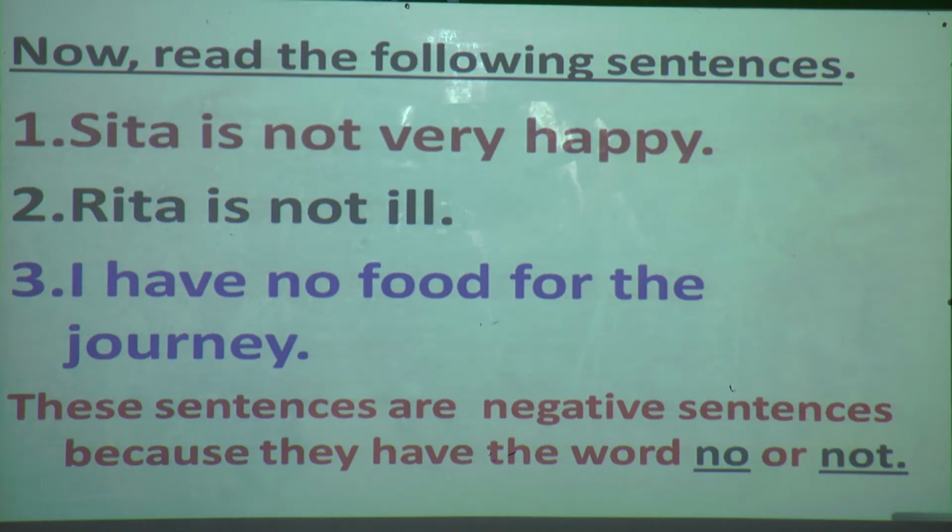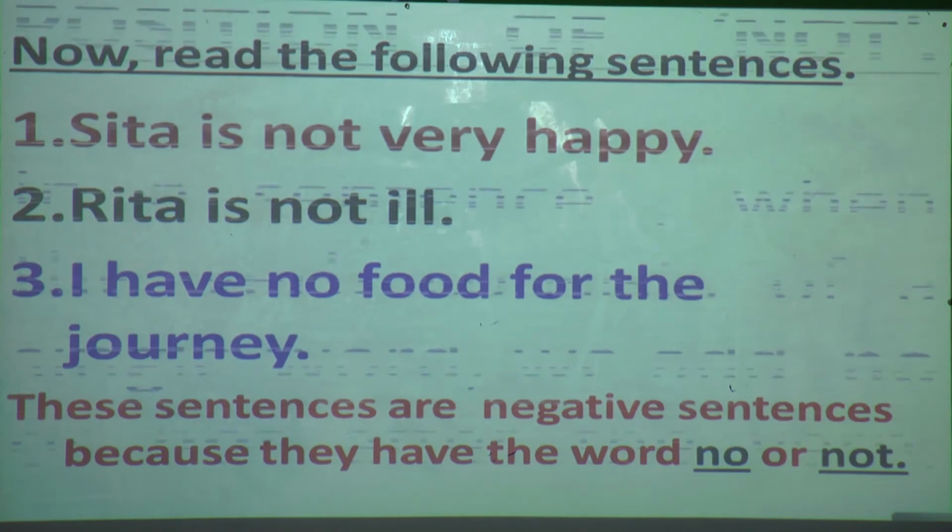Now we are going to learn the position of not in a sentence. You will be thinking, not is okay, we can put it in the sentence, but where can we put it? As we learned in interrogative sentences how to make a question, there is also a rule for each type of sentence on how we can make it negative. Now we are going to see the position of not in a sentence.